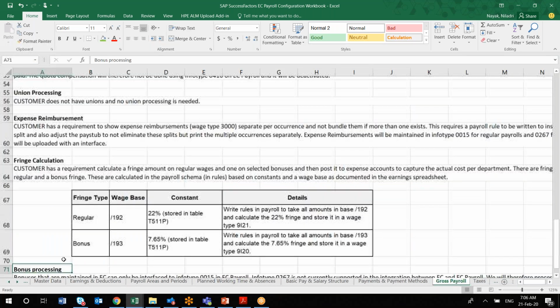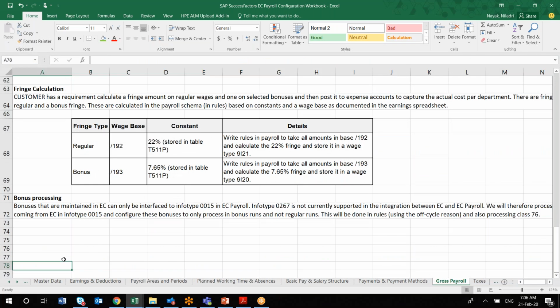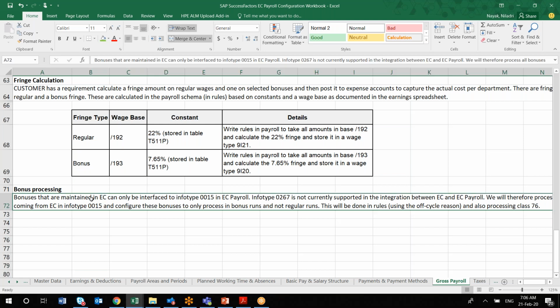Similarly, for any calculations happening for bonus, you have to remember that bonuses maintained in EC are only interfaced to InfoType 15. At present, InfoType 267 is not supported from an integration point of view, so in that case you have to do a change management. If the client was earlier using InfoType 267 for any kind of bonus payment or off-cycle payment, you have to pay it through InfoType 15 and configure accordingly. These are some key points I would like to highlight.